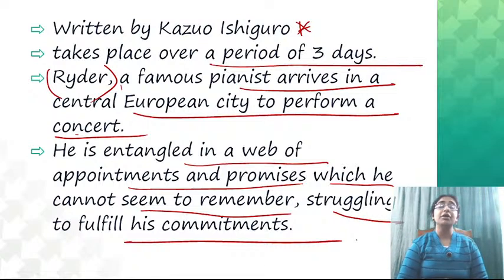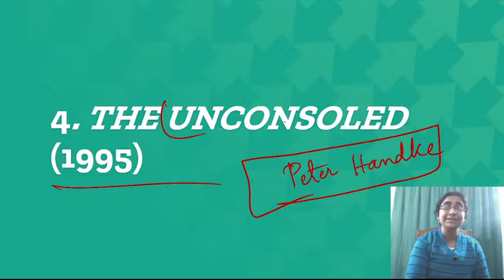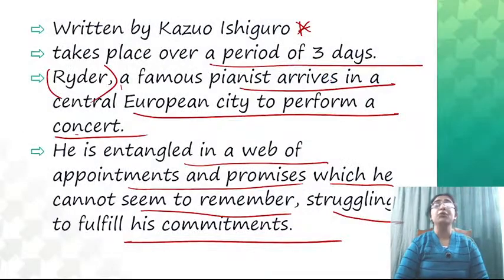So that struggle of Ryder is revealed in the novel The Unconsoled. That is why it is Unconsoled: there is no one to console Ryder in his disappointment. Right? So that is why his name is also Ryder, who always rides, who never stops. You can interpret it in that way also. So this is a novel by Kazuo Ishiguro, The Unconsoled.